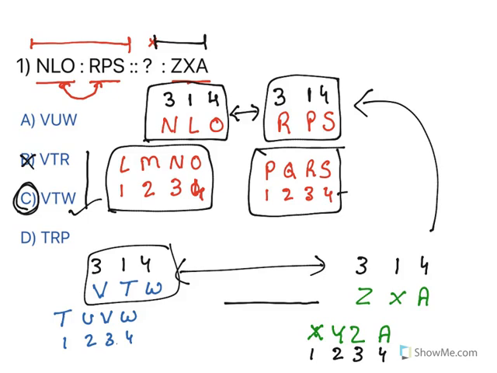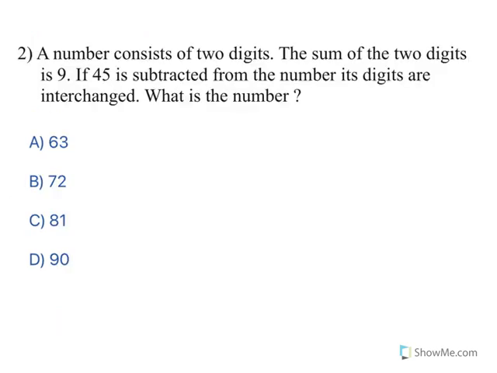So this is how you need to understand and do such kind of questions. First, you need to find out what is the relationship between these two sets. Then you will be able to get the blank. So the answer here is VTW. See, I have written these numbers for our convenience without any confusion. If you want to get the correct answer, convert into this number system, it will become easier. Moving to the next one.